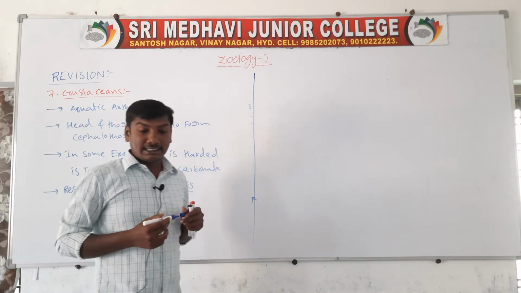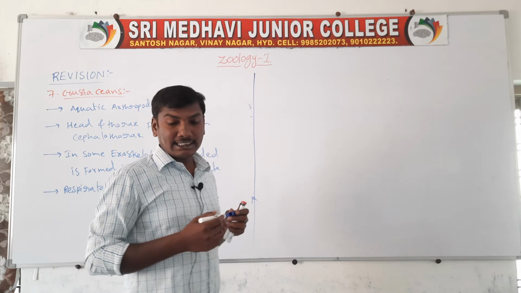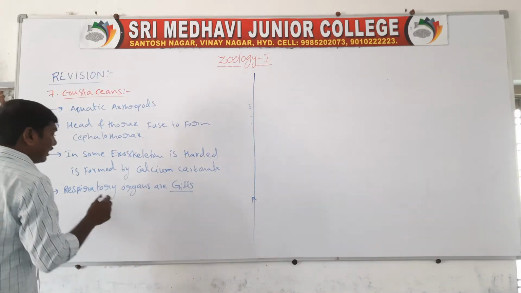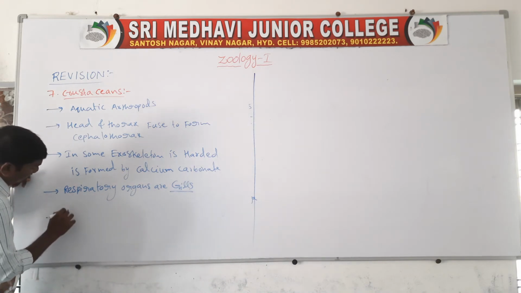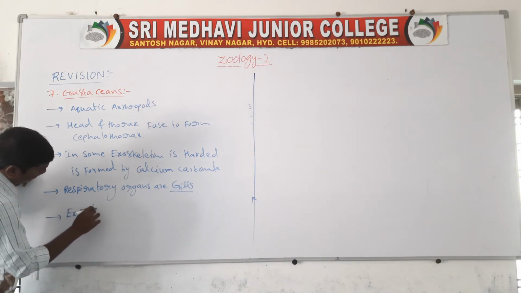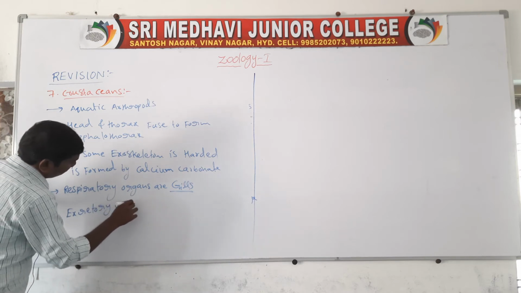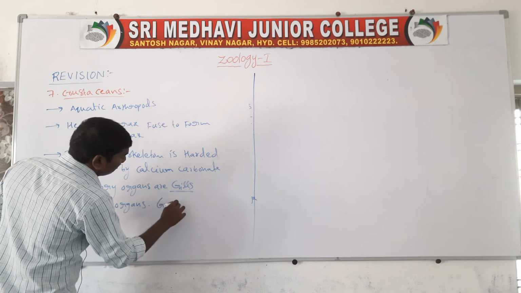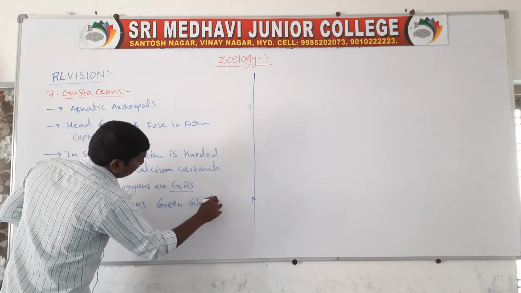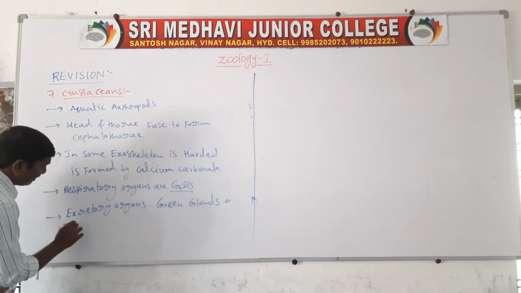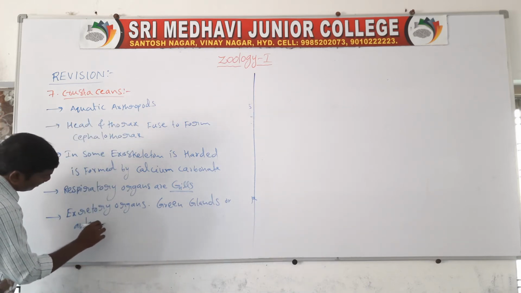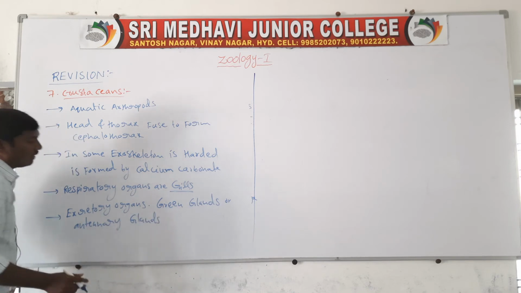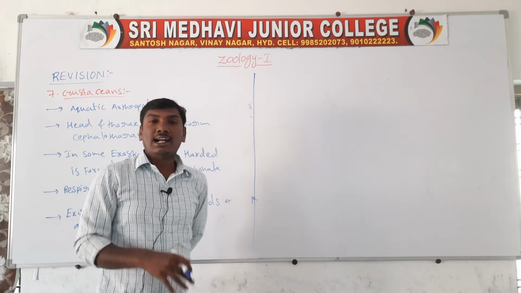Next one, the crustacean excretory organs are green glands, also called antennary glands. Excretory organs are green glands, which are antennary glands.